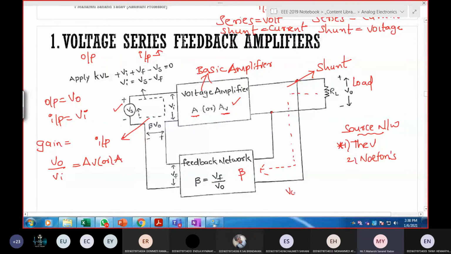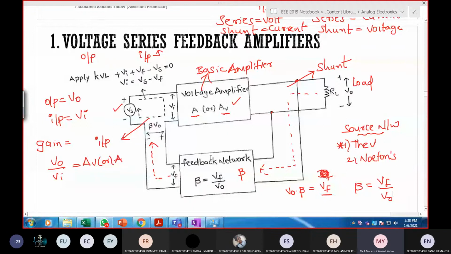Output voltage is multiplied with beta so that I get VF. Why VF? Why not IF here? See, this path is going to the input side, and on the input side we are considering voltage. That's why we need to consider it as VF, voltage feedback. So beta can be written as VF by V naught. Clear with this block diagram? Voltage series feedback amplifier.